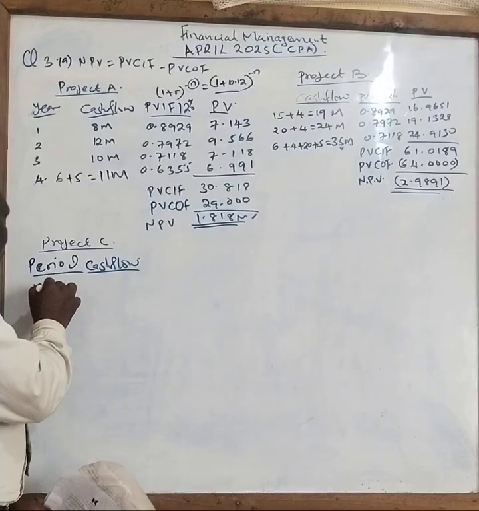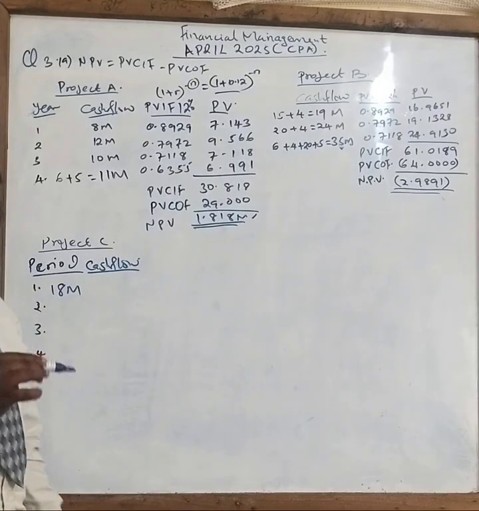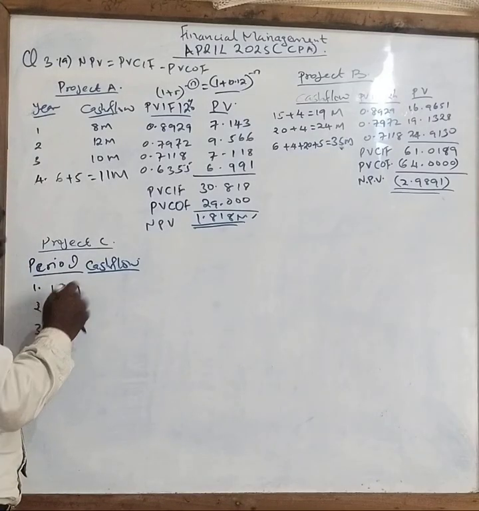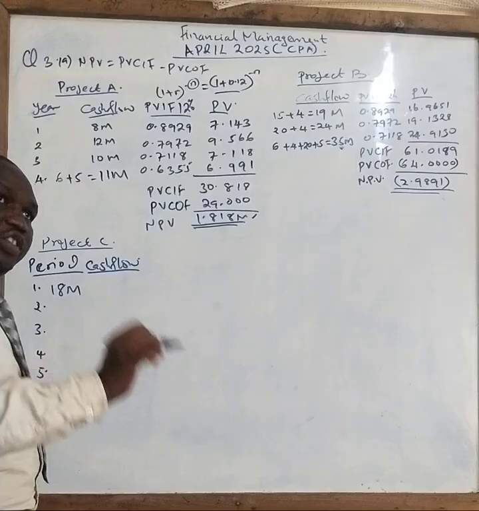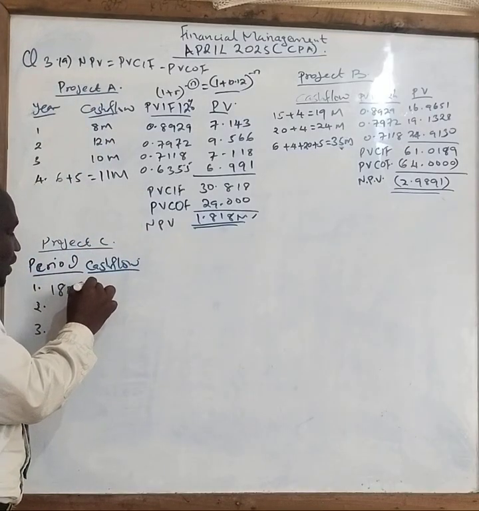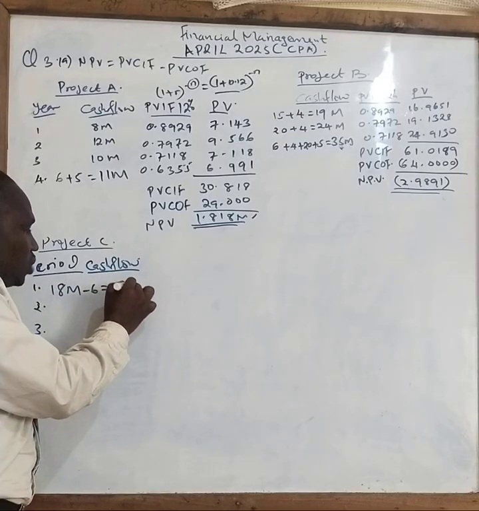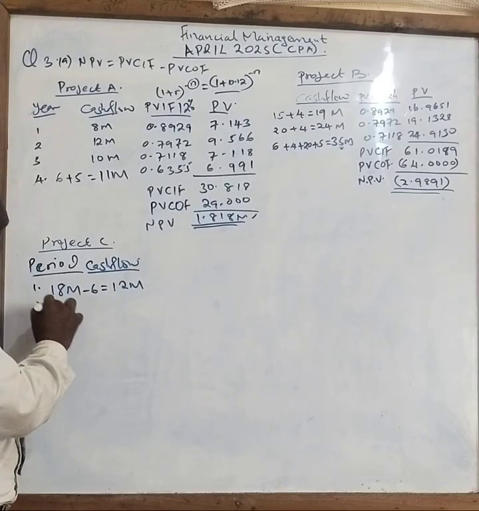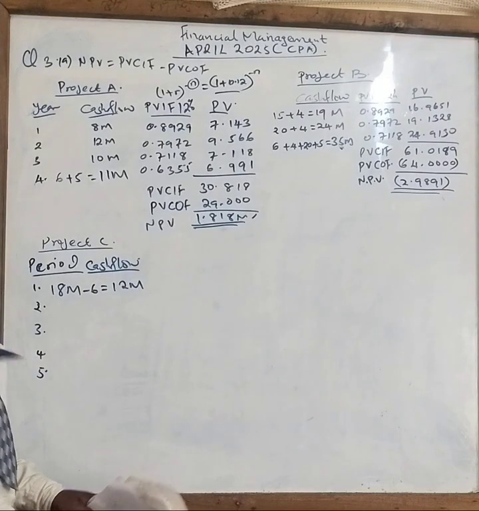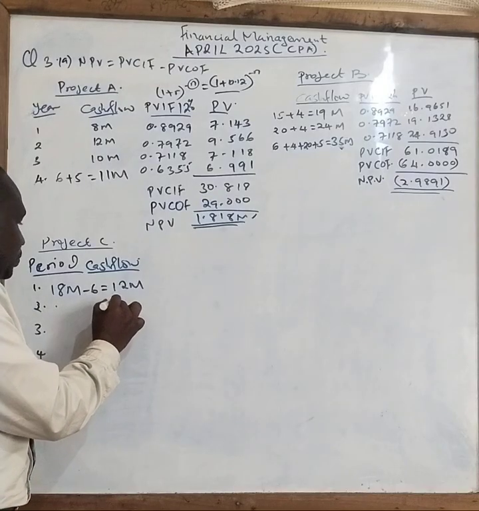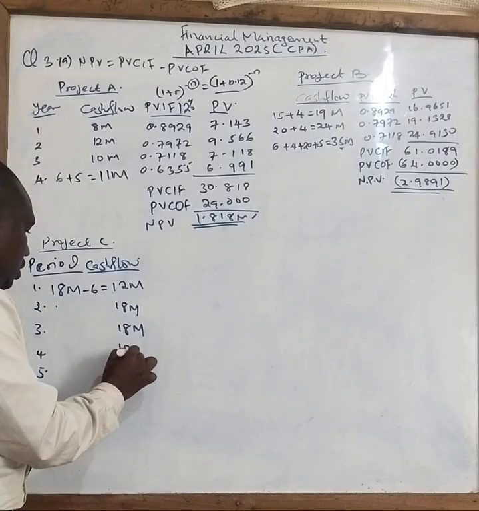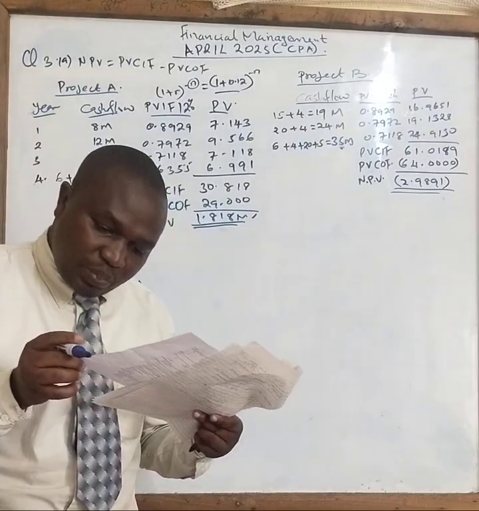So in the first year we have 18 million. If I'm now increasing my cash outflow from 15 to 21, it is 6 million. So this cash inflow here will decrease by 6. So the correct cash inflow is 12 million in year 1. But in years 2, 3, 4, it will be 18, 18, 18, 18. In this case, it will be 18 million. But what happens in the last period?